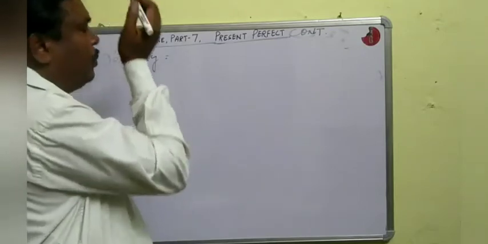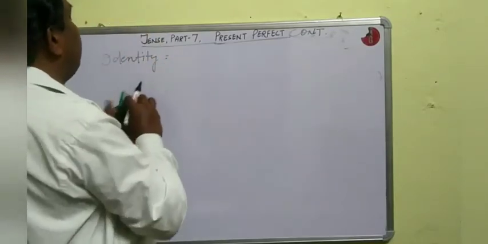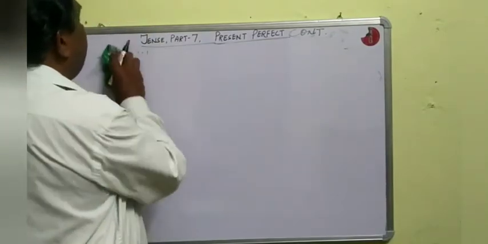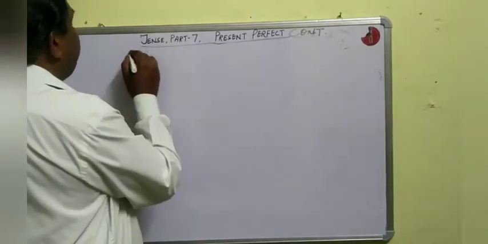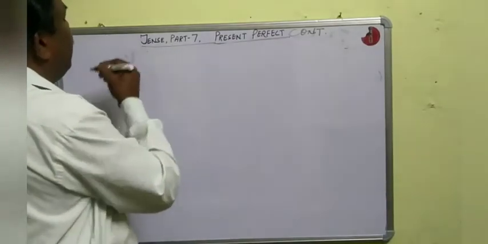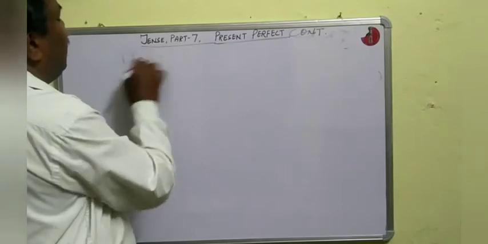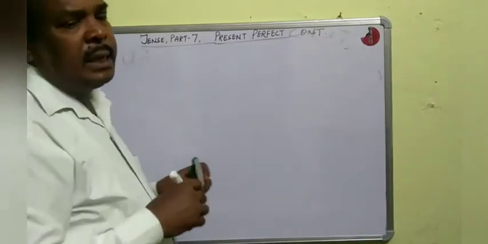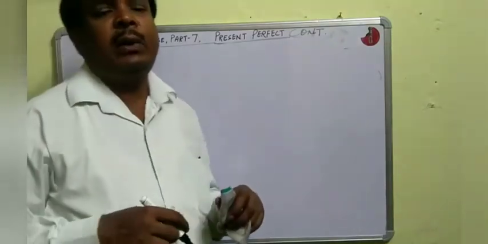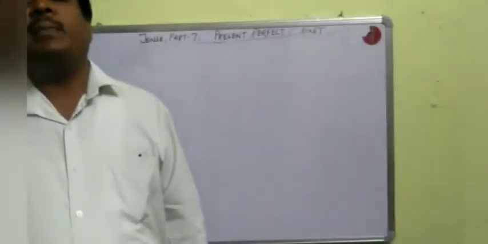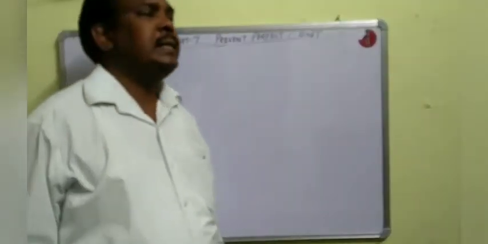Next, we shall read where we use present perfect continuous tense, that is, the uses of present perfect continuous tense.